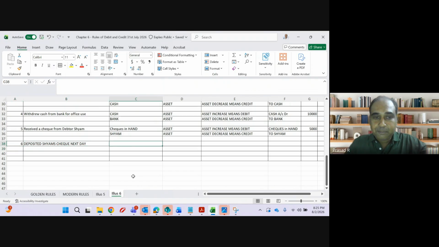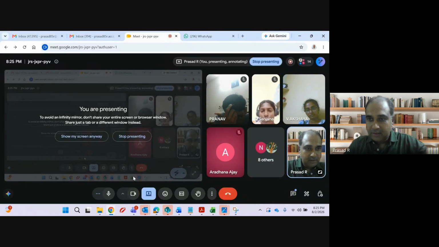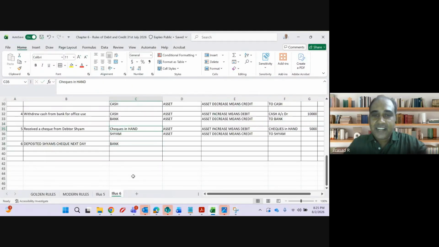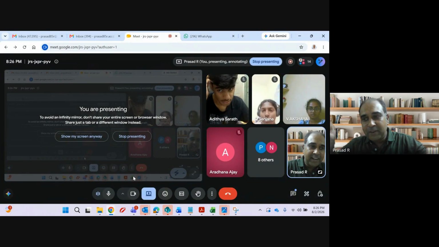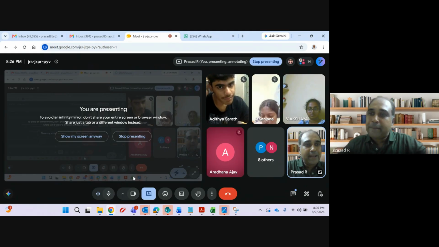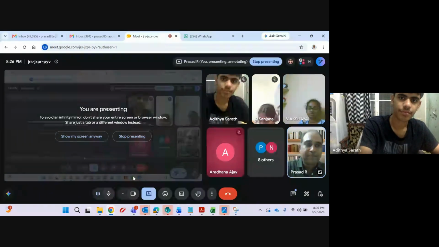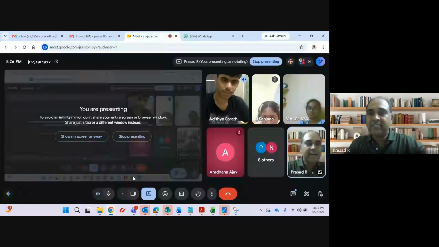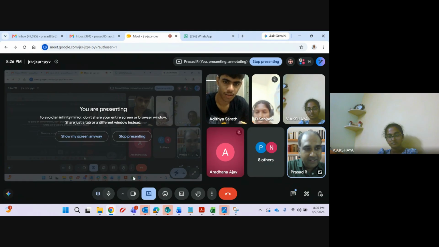When I am depositing this check in my bank, which account will increase? Bank balance will increase and checks in hand will become 0. I have deposited this check, so checks in hand converts into bank balance. One asset is increasing, bank balance. Another asset, checks in hand, is decreasing, because it has now converted into bank balance. Clear? Logical?